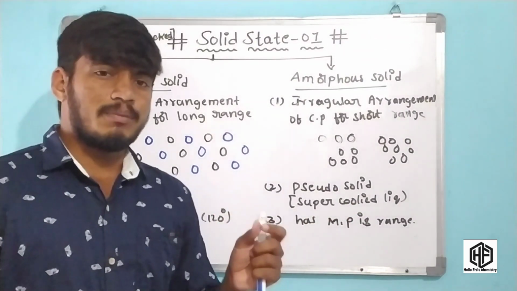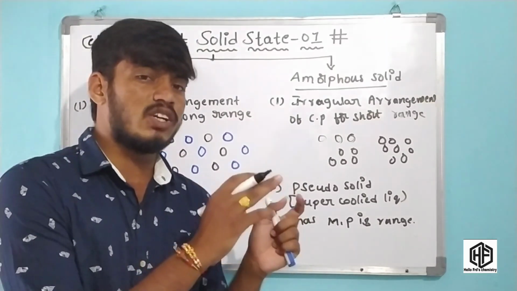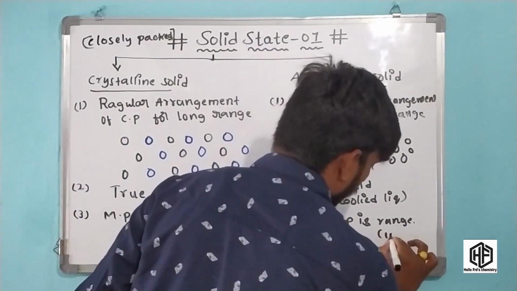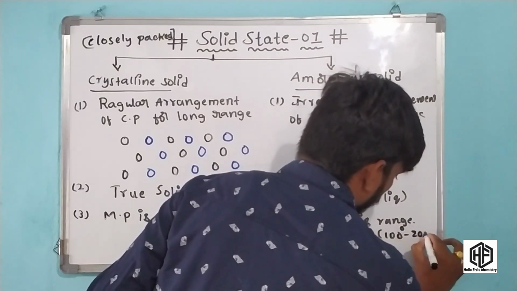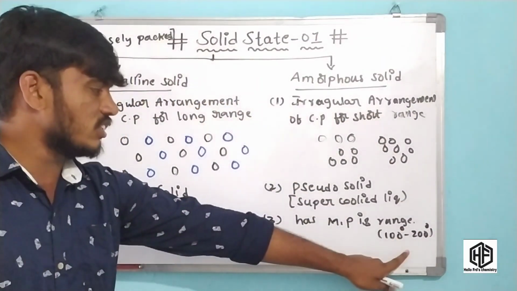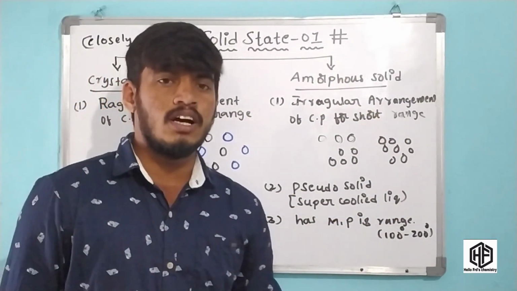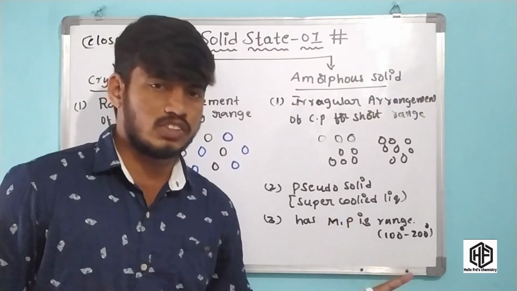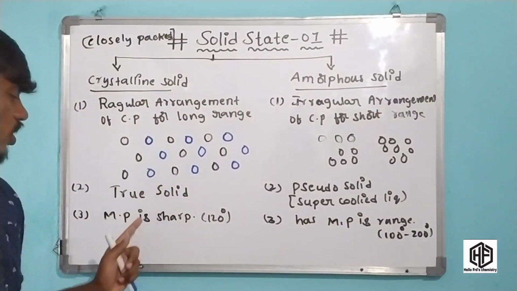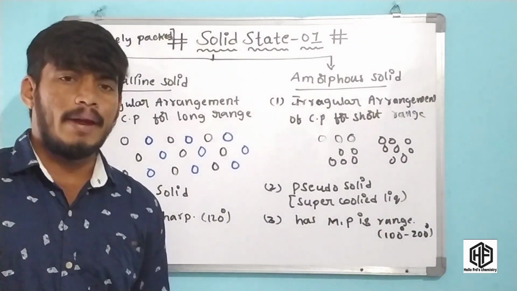For example, a substance starts melting at 100 degrees. What happens, friends? It means from 100 to 200 degrees, it is totally melted. Okay friends, this is the amorphous solid. An example of an amorphous solid is plastic. So a crystalline solid has a sharp melting point and an amorphous solid has a range of melting point.